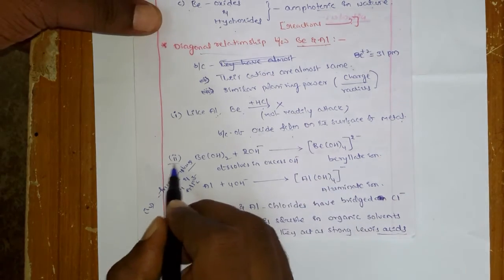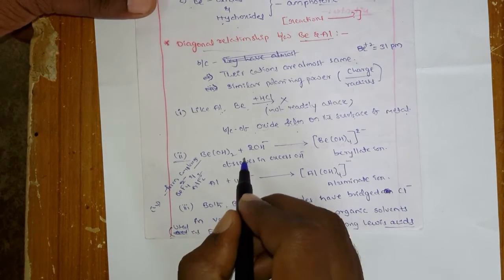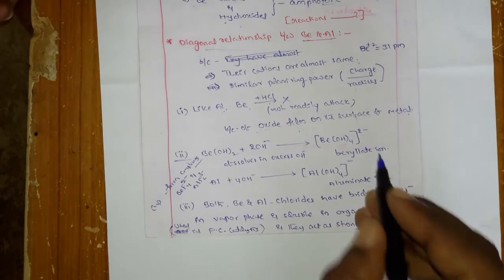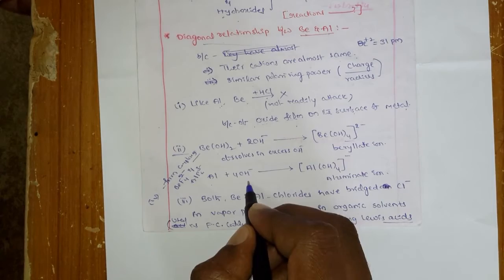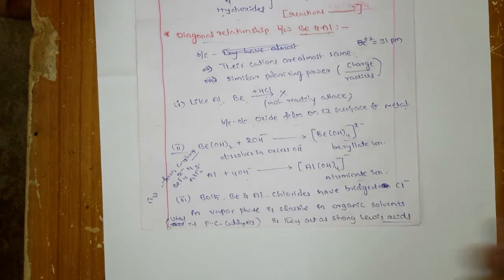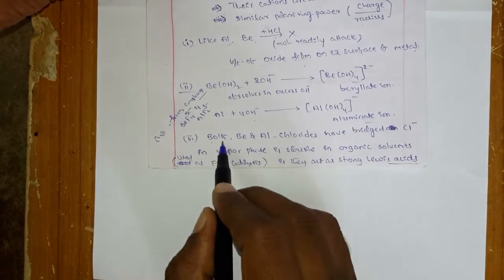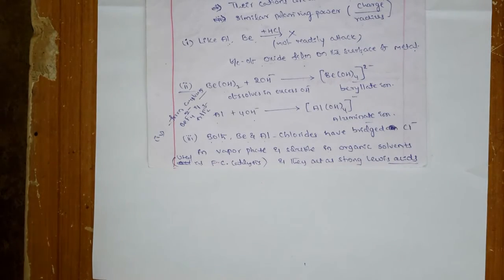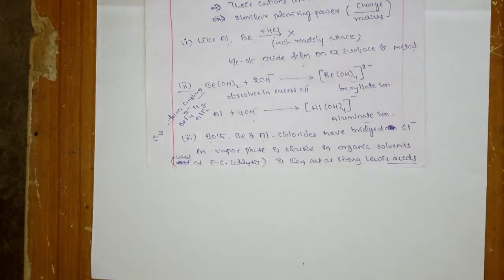Okay, and the second one, very similar to aluminum, beryllium hydroxide also reacts with excess OH minus and forms some kind of complex. Aluminum also reacts in the same way with 4 moles of OH minus and forms an aluminate ion. Okay, and here, both beryllium and aluminum chlorides have bridged Cl minus in the vapor phase and are soluble in organic solvents.